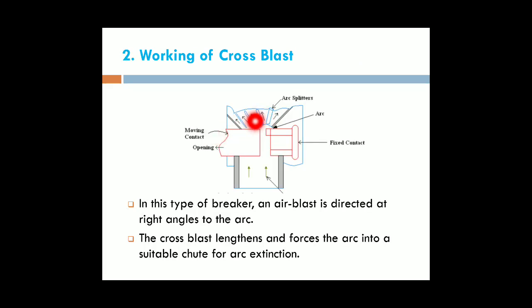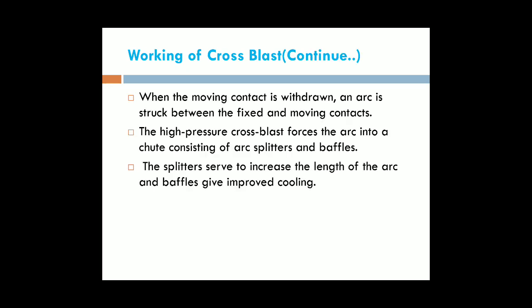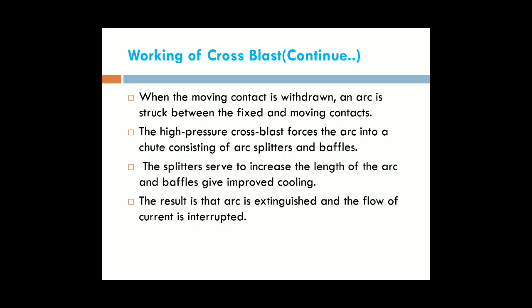By using these arc splitters, we reduce the arc and improve the cooling. The result is the arc is extinguished and the flowing current is interrupted, and the current interrupting time is also reduced by using these arc splitters.